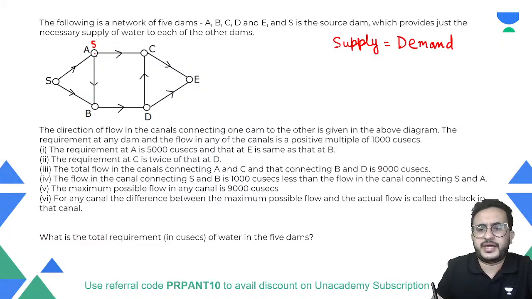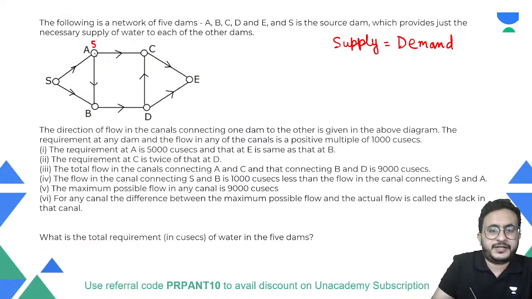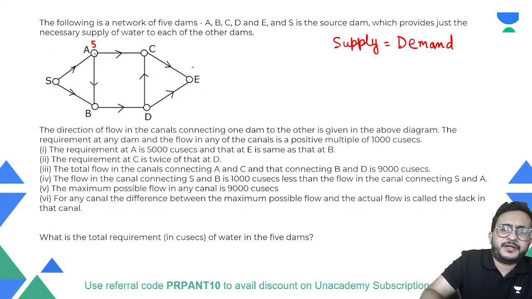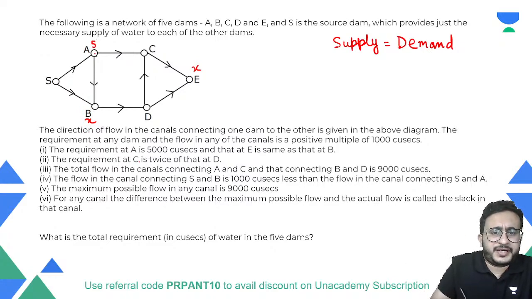So write 5000 as 5 and 9000 as 9; that will save your time. So demand at A is 5, meaning we need 5000 liters here. And that at E is the same as that at B, so let us say demand at E and B is X. Because it is the same, we take variables. The requirement at C is twice that at D.